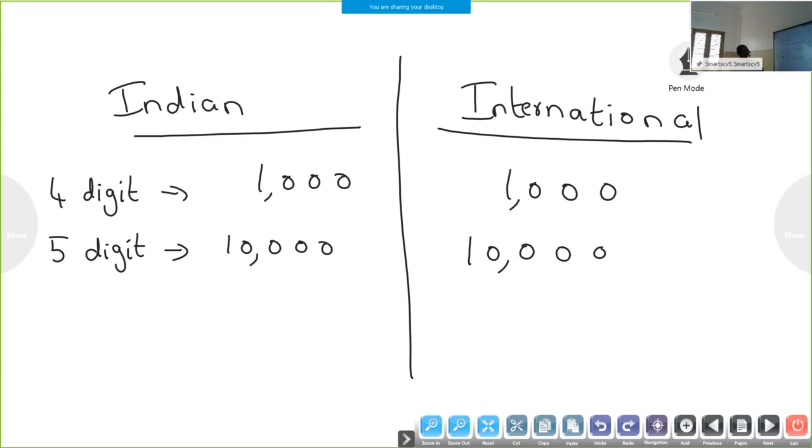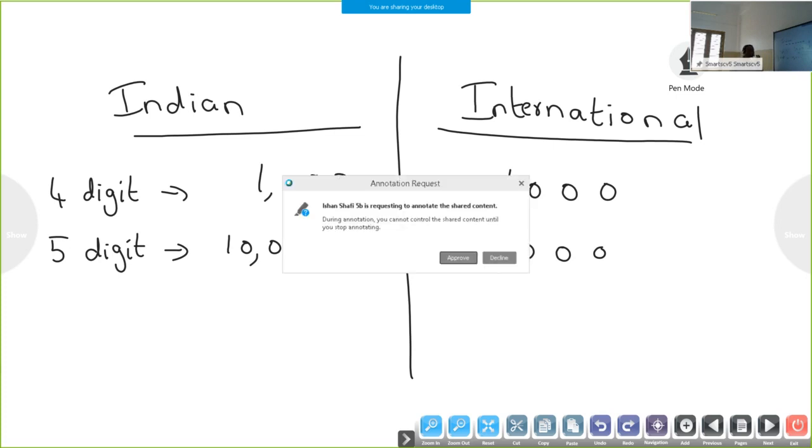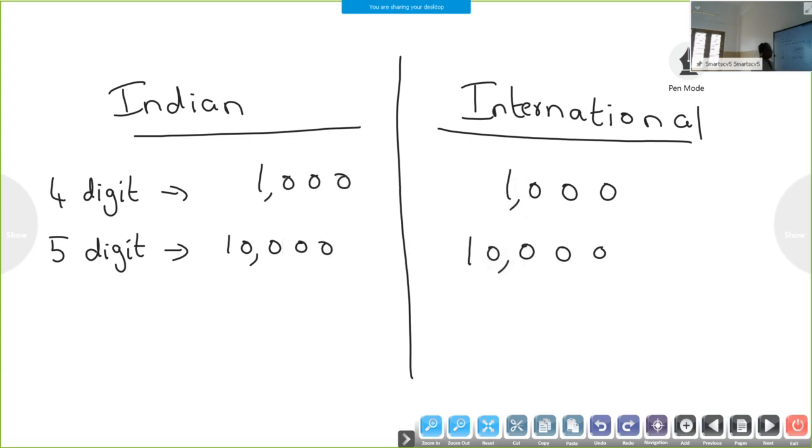That is, 5-digit numbers we are reading the same way in the Indian place value system and also in the international place value system. Now we will move to 6-digit numbers. Listen carefully. We are going to compare the digits.